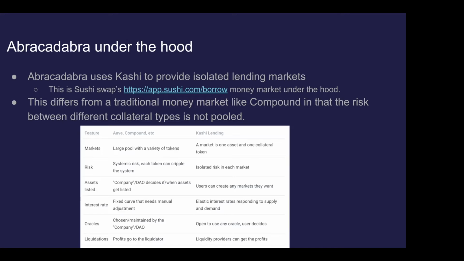So you can think of it, rather than having a pool of a bunch of different liquidities or different assets, as liquidity being used as something that you borrow against one asset. Instead of that pooled model, you have a one-to-one market where you have one collateral borrowed against one other token. I think that's important to consider with the risk, because when people look at MIM, they often feel like it's unsafe due to the auditing and that kind of thing. But I think this isolated money market mechanism under the hood makes it quite a bit safer.